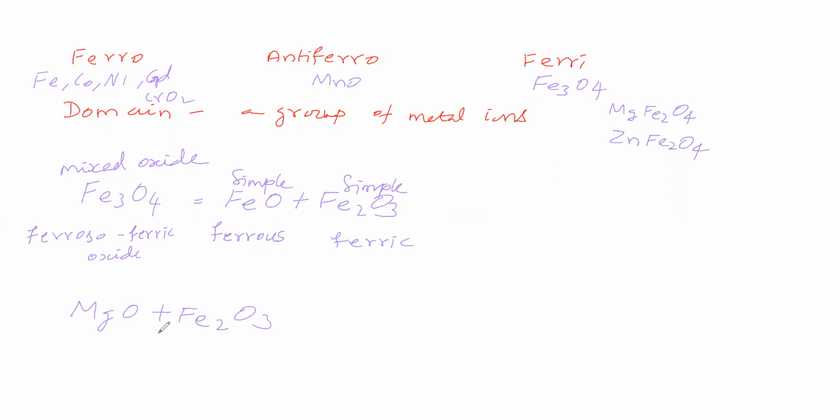MgFe2O4 means MgO and Fe2O3. Like this, ZnFe2O4 means ZnO and Fe2O3. So, if you see these three substances, ferromagnetism, antiferromagnetism, ferrimagnetism, compounds are examples as well as metals also.